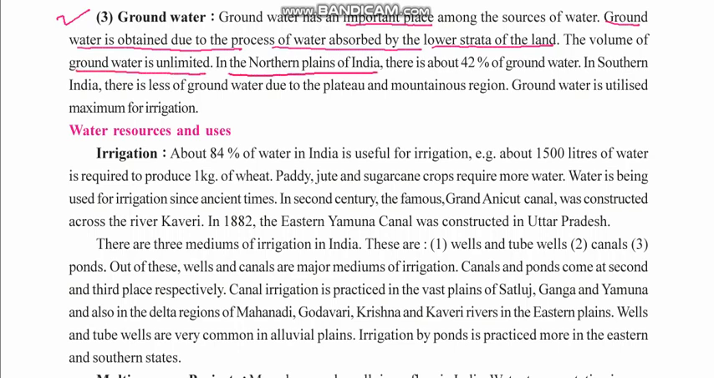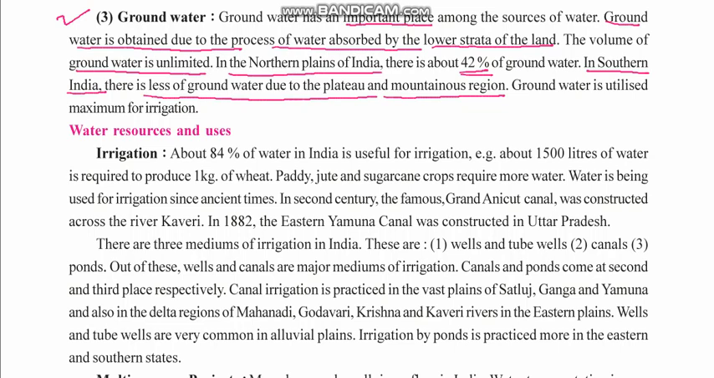In the northern plains of India, there is about 42% of groundwater. That is very high, and that's why it is a very good contribution to the agriculture income of India. In southern India, there is less groundwater due to plateaus and mountain regions.